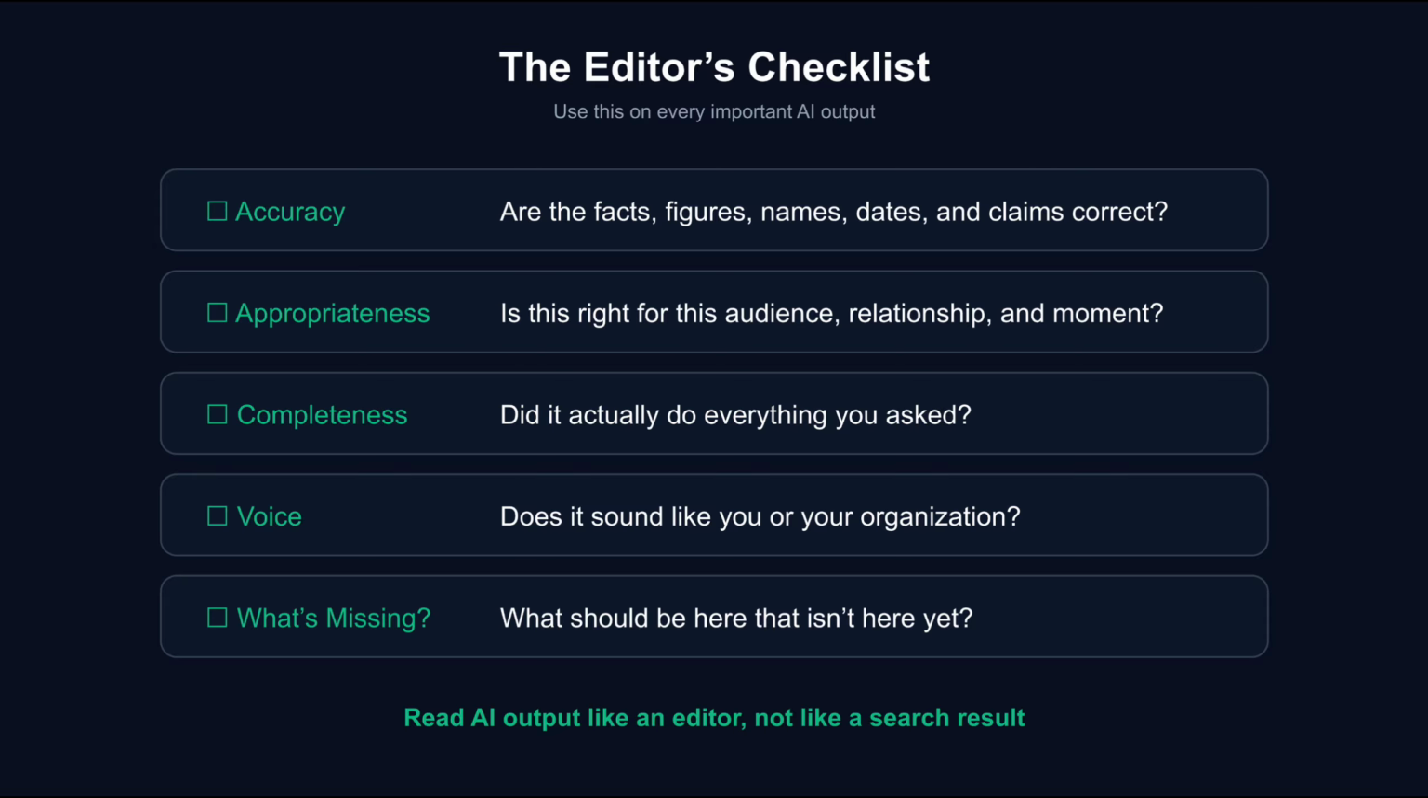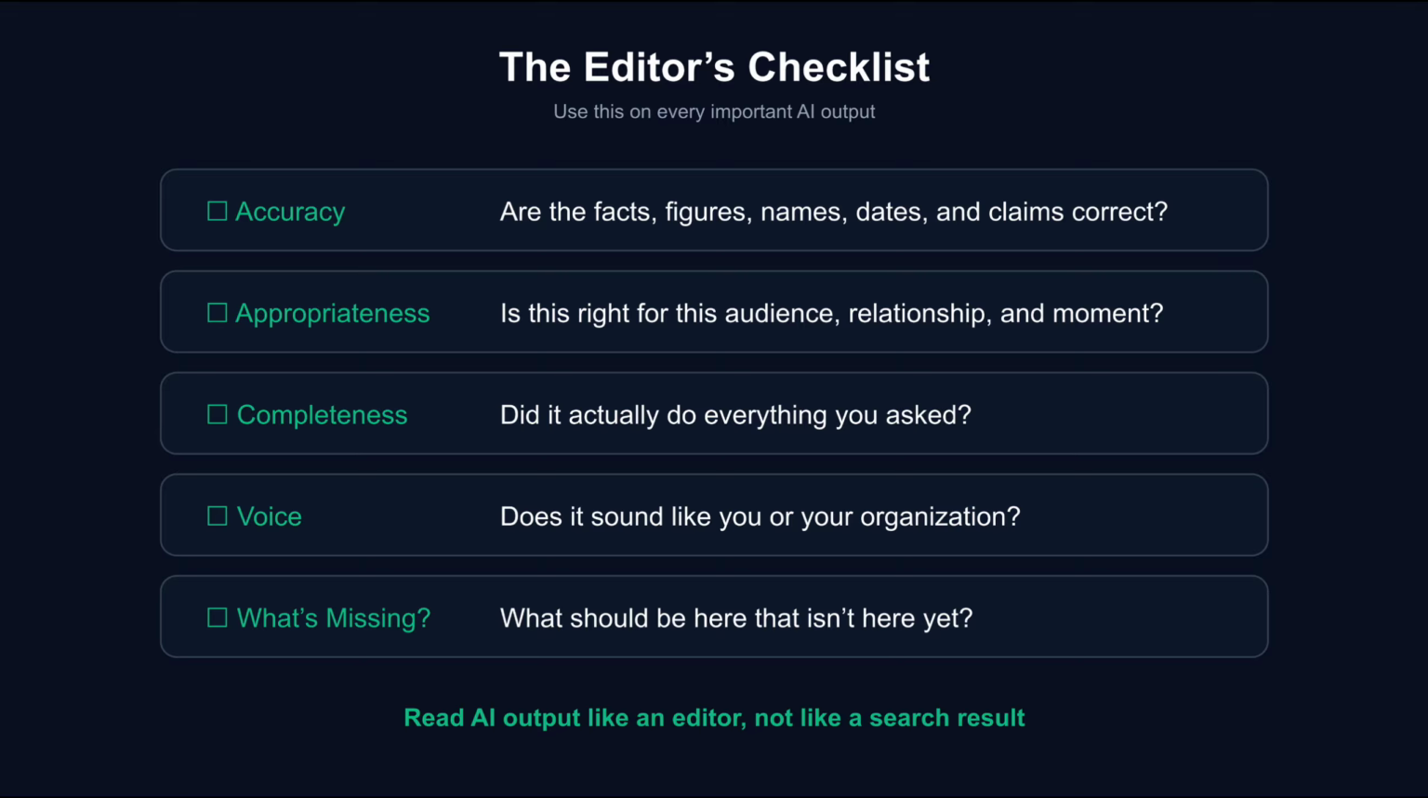Here's a simple checklist you can run in about 60 seconds. 1. Accuracy. Are there facts, figures, dates, names, links, regulations, or claims that need verification? If so, verify them. 2. Appropriateness. Is this right for this specific audience, this relationship, in this moment? AI doesn't know the emotional context unless you've told it. 3. Completeness. Did it actually do everything you asked? Go back to your prompt and check. AI often does 70 or 80% of the task really well while quietly skipping a requirement.